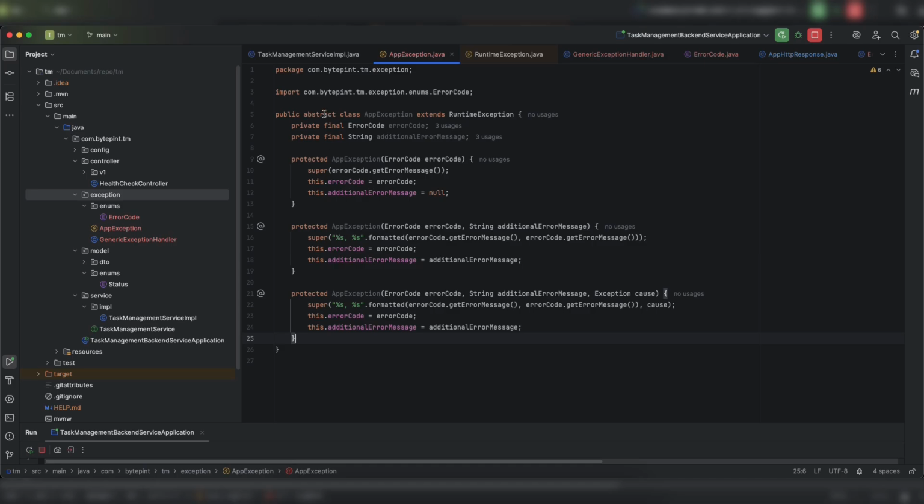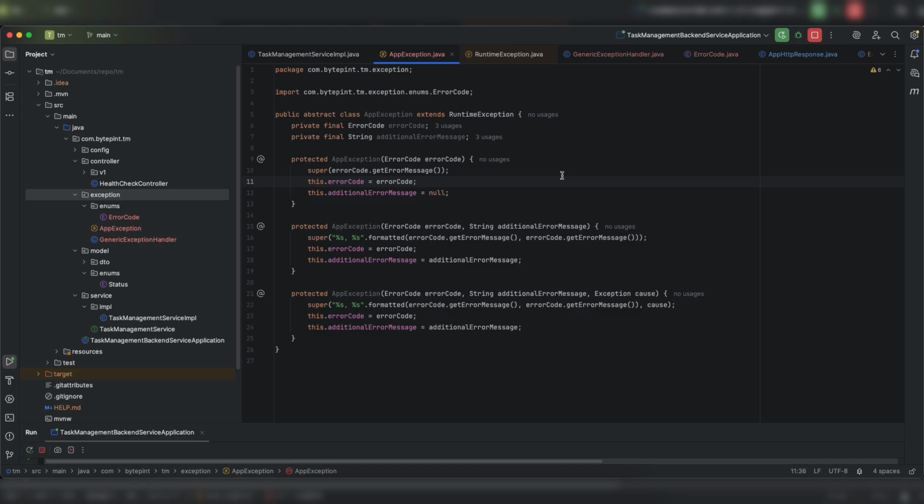Now, why had I created this abstract AppException? As I said, we should have a generic behavior, and this is a REST application. In any REST application, you will have only two kinds of exceptions or errors: one is client exception, and the second is server exception. What are client exceptions and what are server exceptions? In technical terms, if your HTTP status code is 4xx, then that is your client exception.